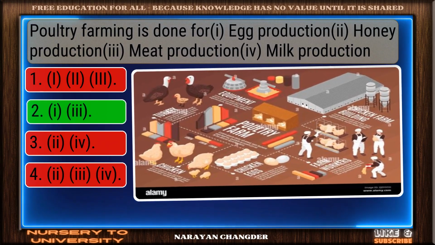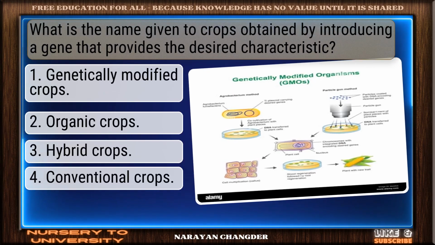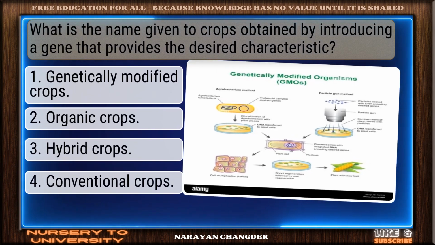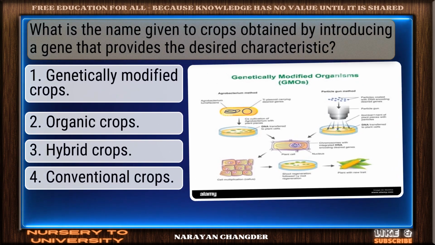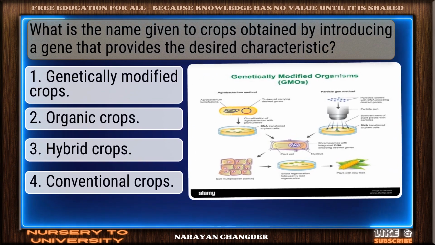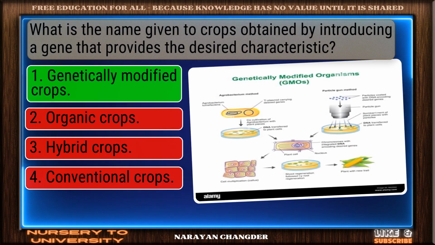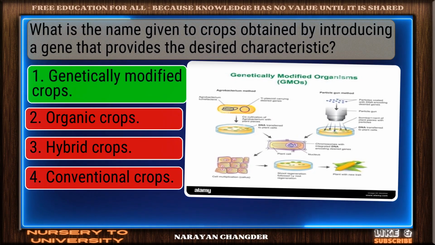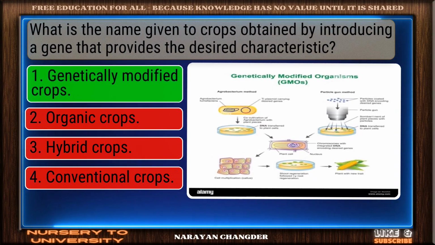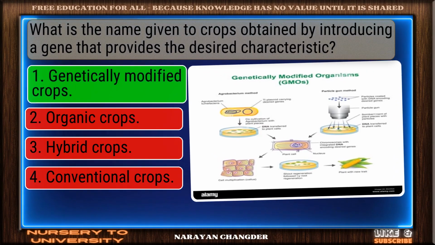Perfect, that is the correct choice. Question number 22. What is the name given to crops obtained by introducing a gene that provides the desired characteristic? Correct response. Genetically modified crops is the most accurate answer.